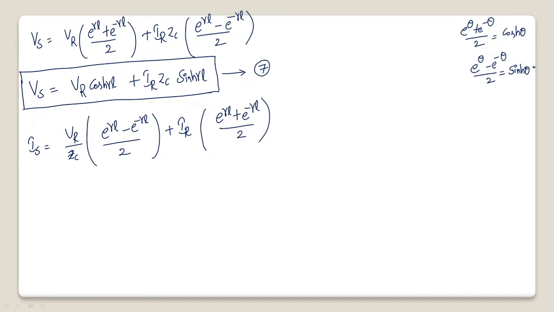Applying the same formula here, it is like e power theta minus e power minus theta by 2, which can be replaced with sinh gamma L, and e power theta plus e power minus theta by 2, which can be replaced with cosh gamma L. Hence I can obtain the sending end current as VR by Zc into sinh gamma L plus IR into cosh gamma L.